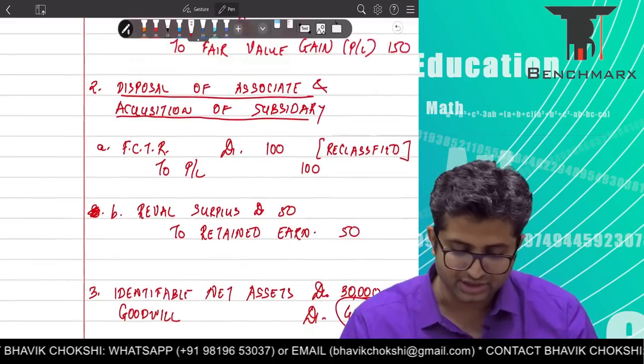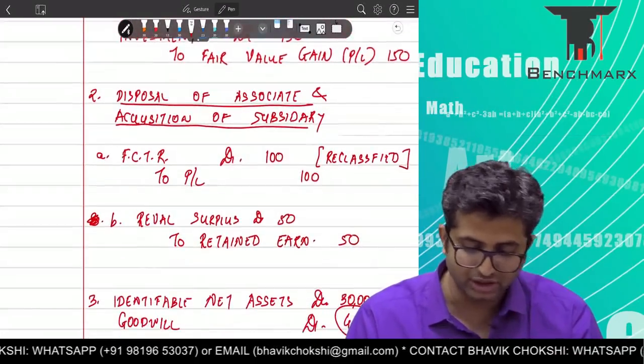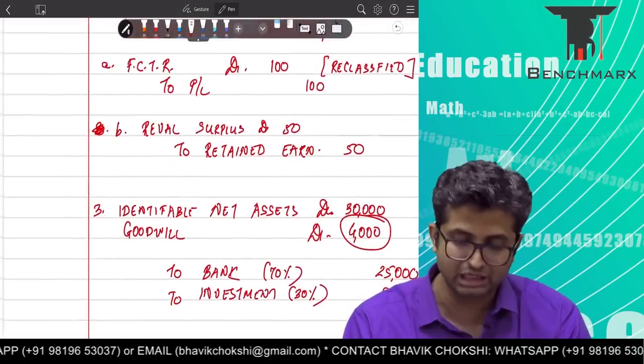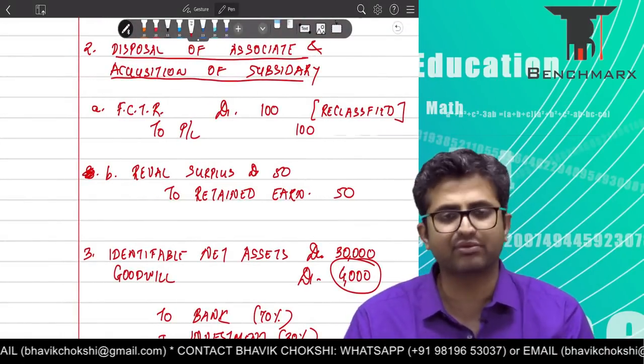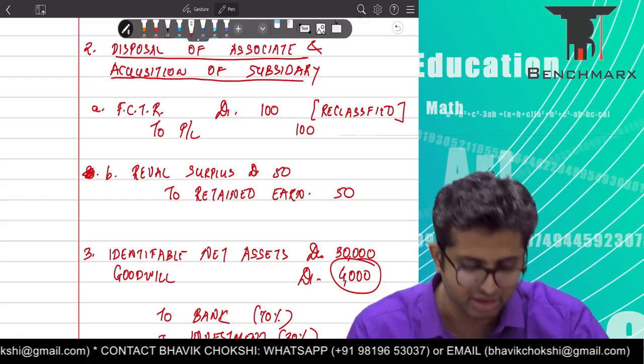So what the institute has done is, it has passed all these 4 entries as a part of a single transaction, and hence it maybe becomes a little complicated. We have tried to break this up into each of these entries.